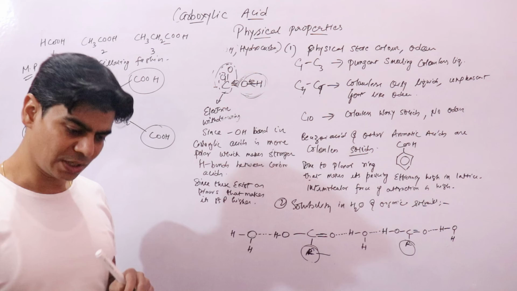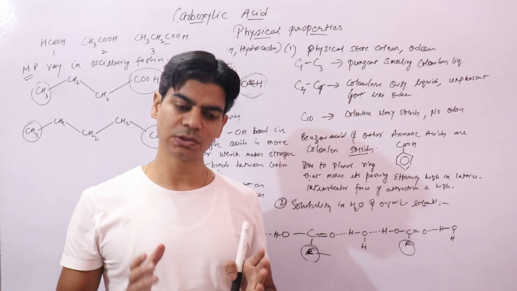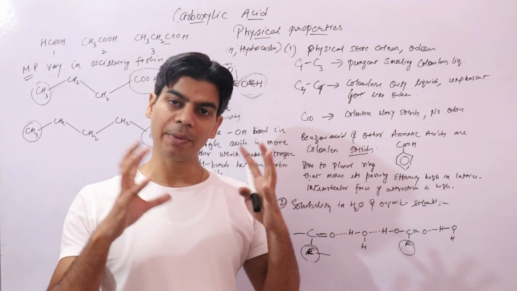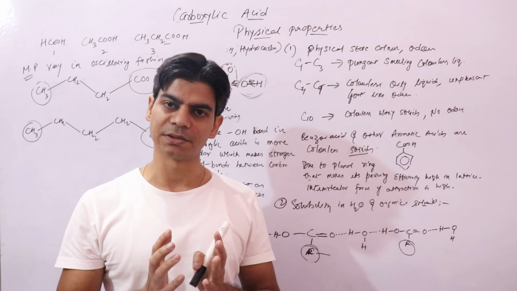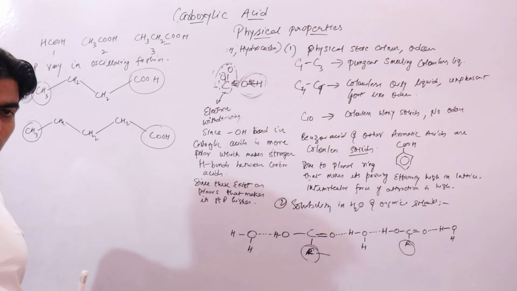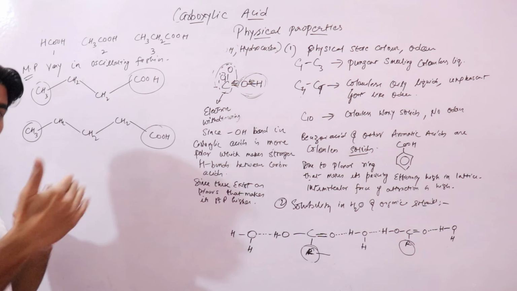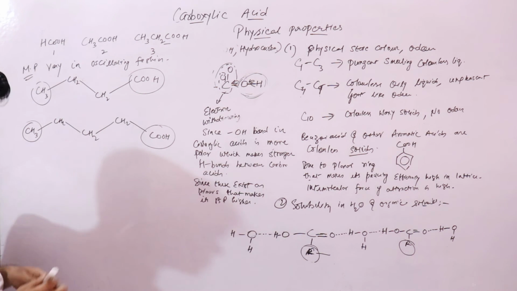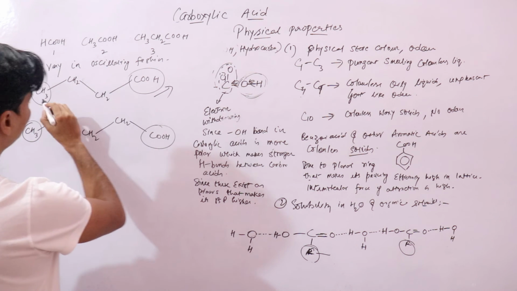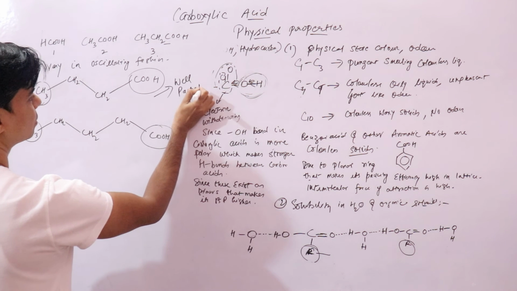Now when we say melting point is higher or lower, melting point basically depends on how molecules are packed in the crystal lattice, right? So the molecules that have an even number of carbon atoms, with terminal groups on opposite sides, are well packed, right?